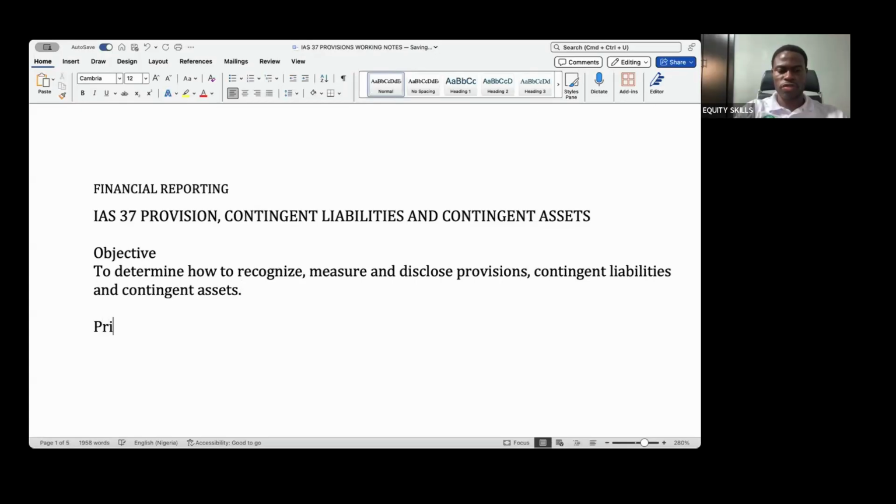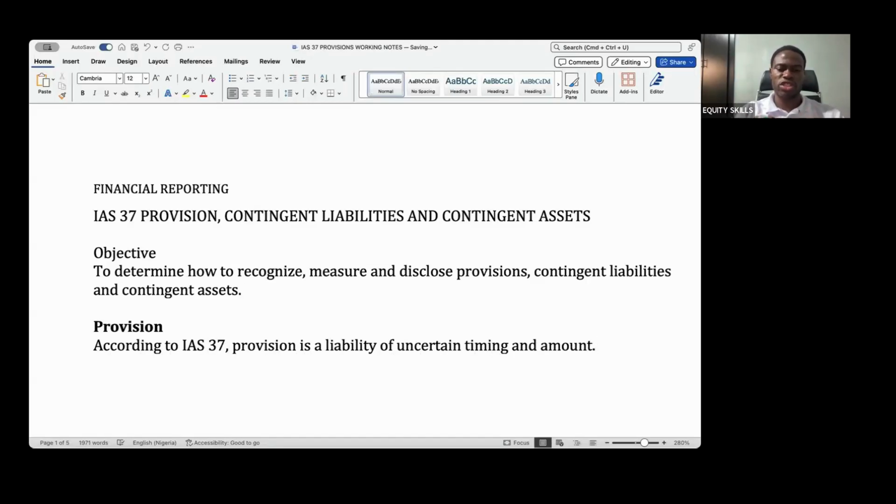So going straight to business, knowing fully well that these three items are not the same, what is a provision? According to IAS 37, a provision is a liability of uncertain timing and amount.